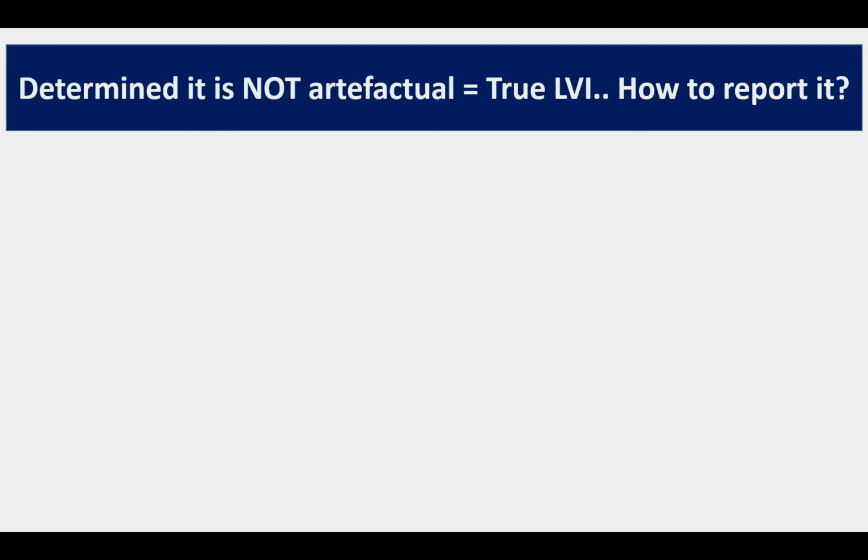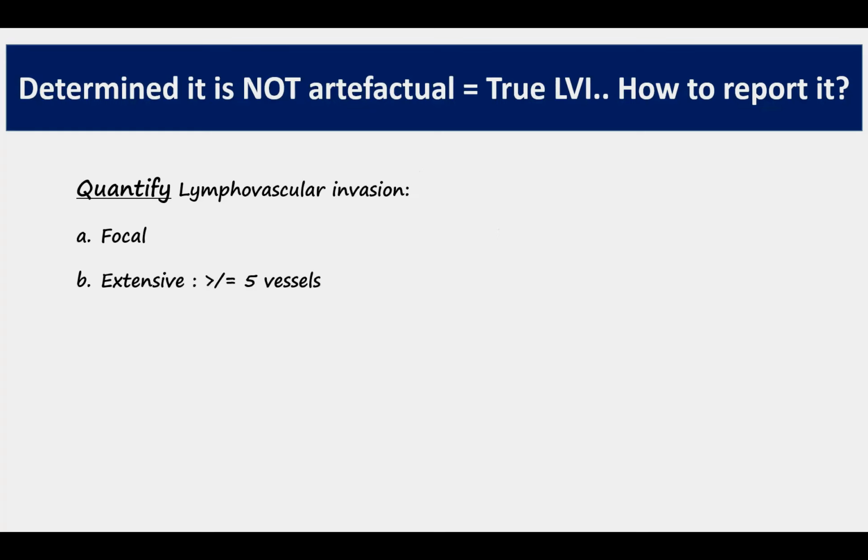On the other hand, if you determine that it is actually true lymphovascular invasion, then how do we report it? Then we need to grade it or quantify it. For quantification, less than 5 blood vessels involved is termed focal lymphovascular invasion. And if 5 or more vessels are involved, it is termed extensive lymphovascular invasion. It is important to make this distinction because it may carry prognostic significance.